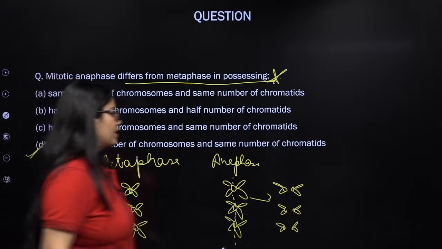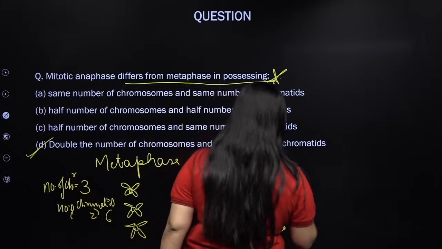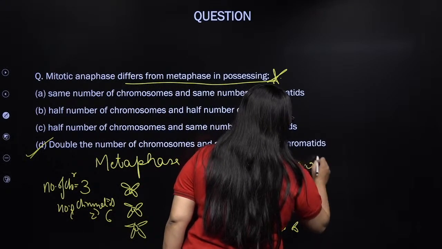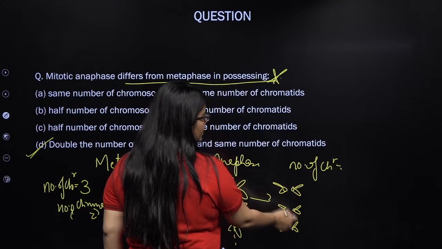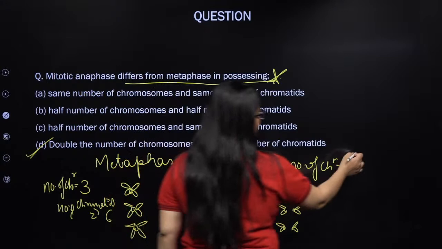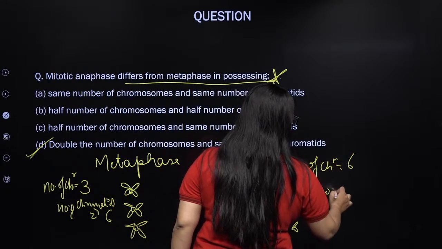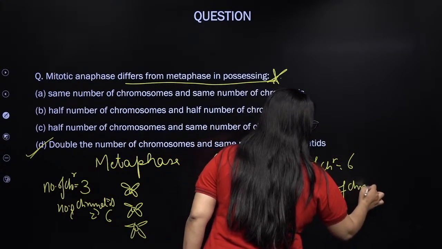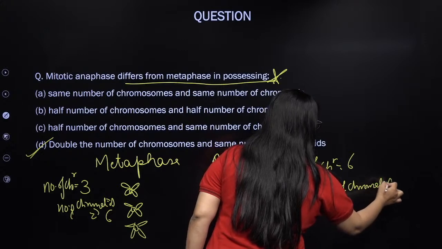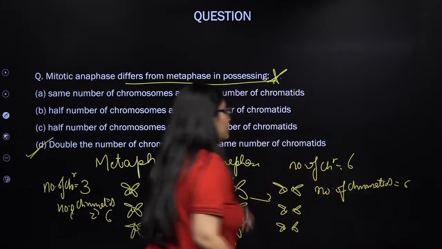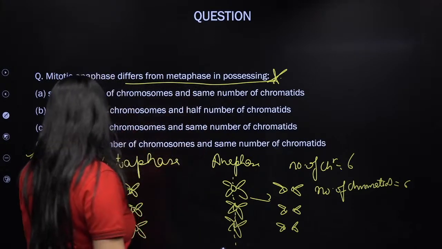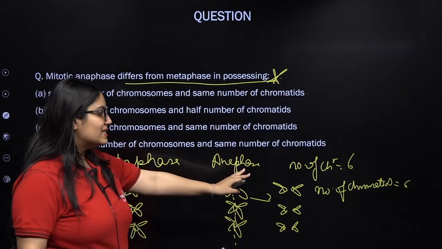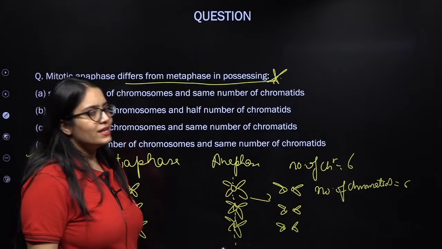Now see over here, after the splitting of the centromere takes place, how many chromosomes are there? 1, 2, 3, 1, 2, 3, 6 chromosomes. But the number of chromatids will be 6 only again. So if you notice, between anaphase and metaphase, what is the difference? The number of chromosomes increases, but the number of chromatids remains the same.